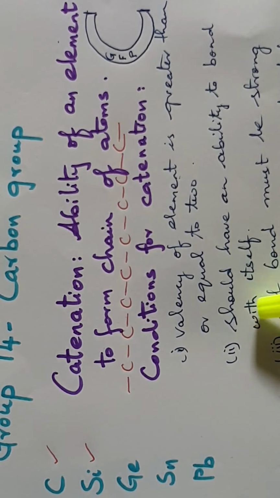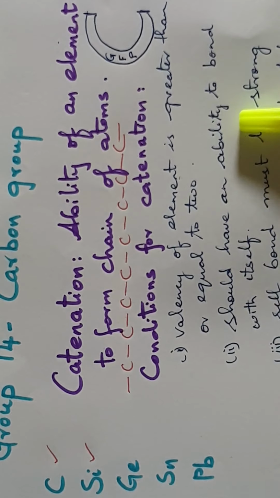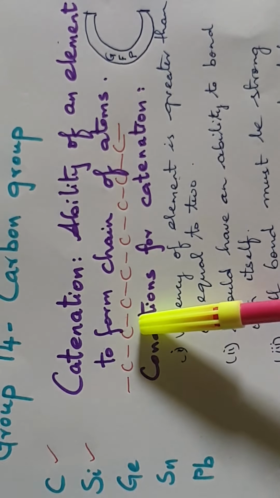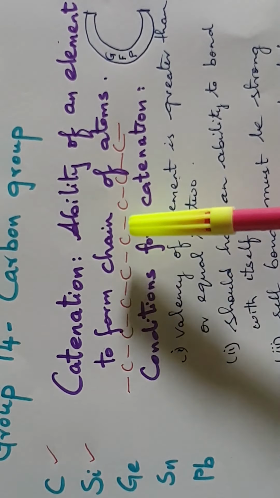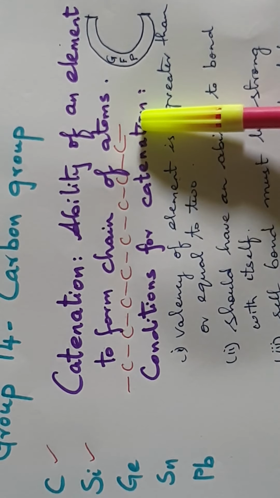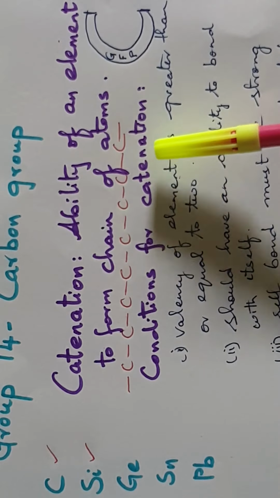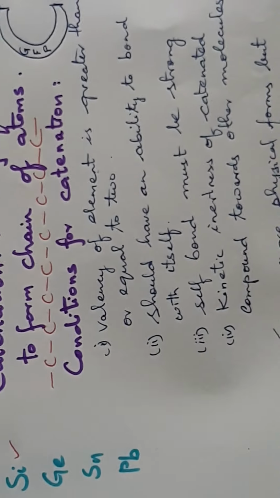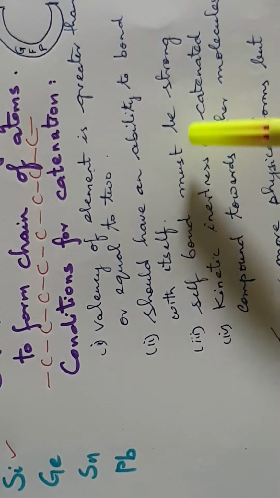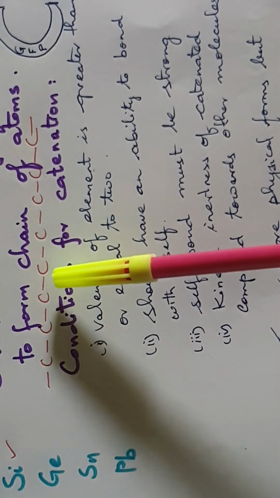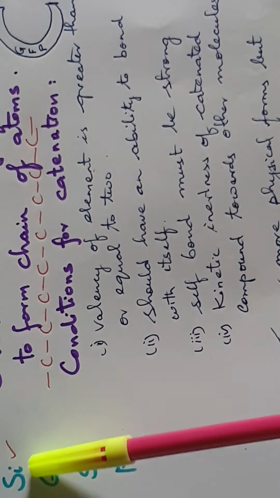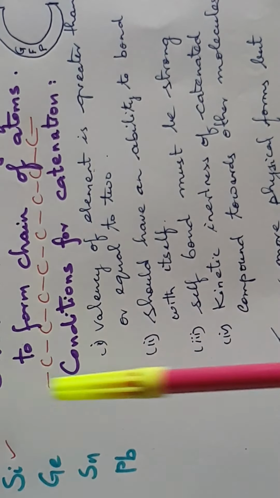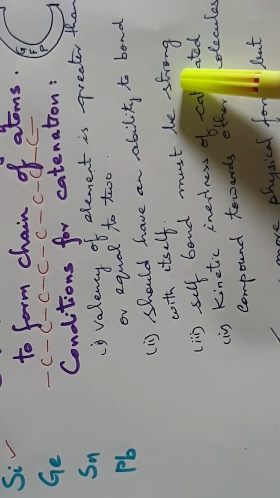Secondly, the condition for catenation is that they should have an ability to bond with themselves. That is, carbon can bond with itself as a long chain of carbon atoms. So, this is one of the conditions for catenation to take place. Thirdly, the self bond must be strong. The carbon-carbon bonds or the silicon-silicon bonds that are formed in catenation should be strong enough.